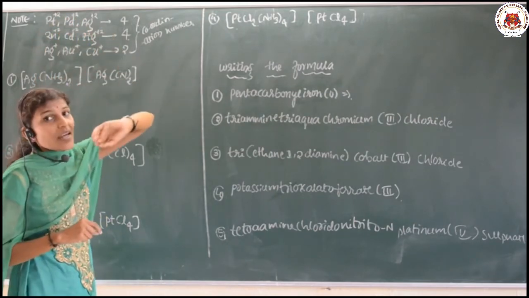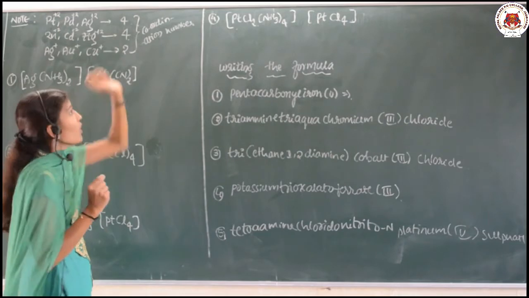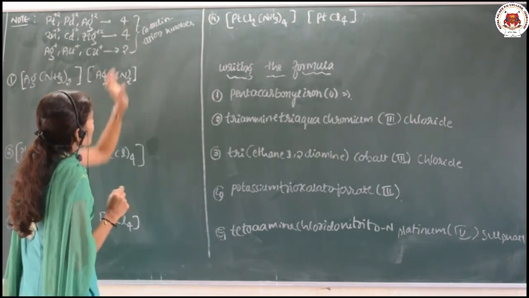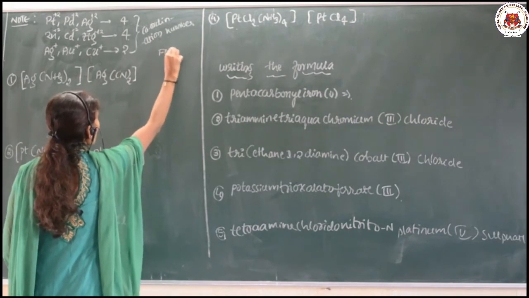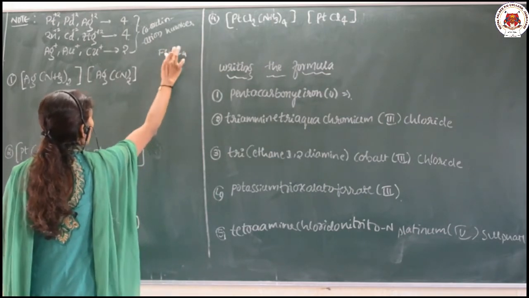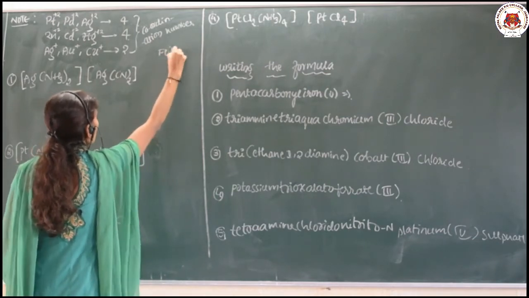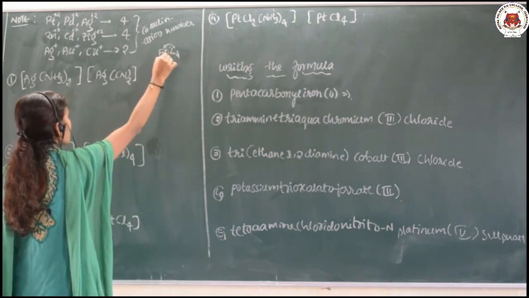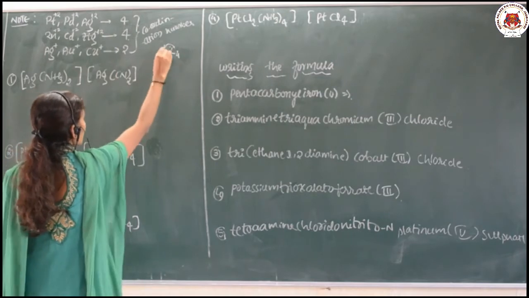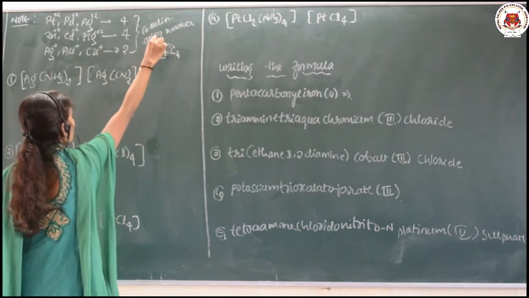These can have the +2 form when the coordination number is 4, it means 4 ligands are bonded like this. Here Pt's state will be +2.